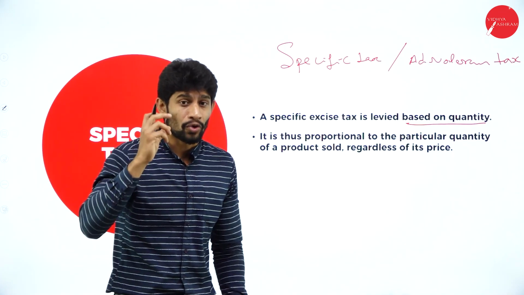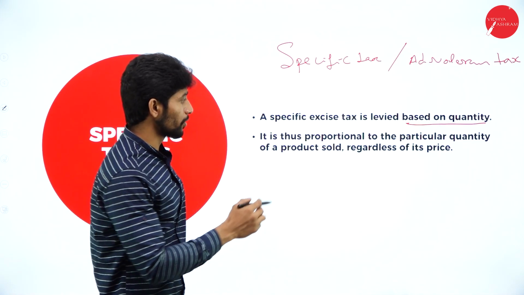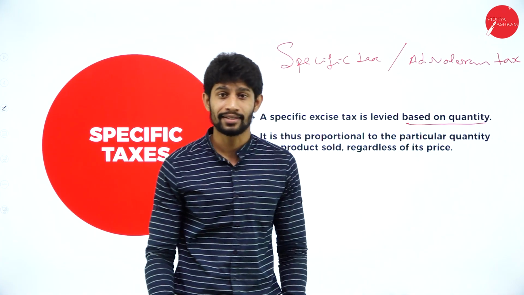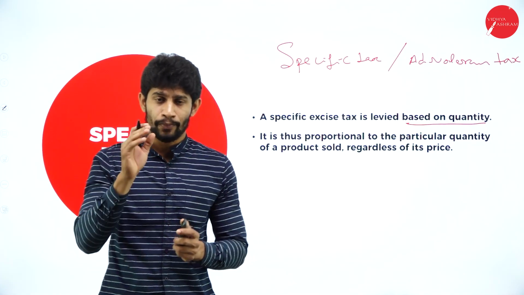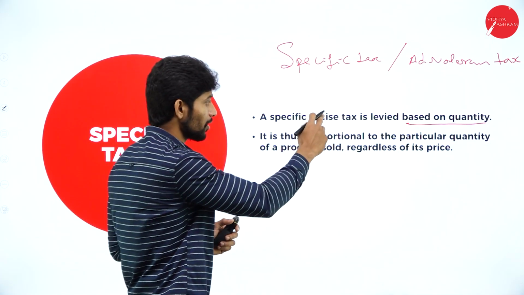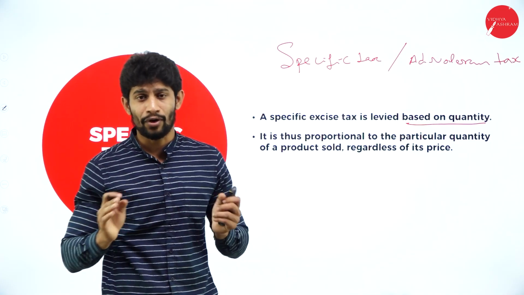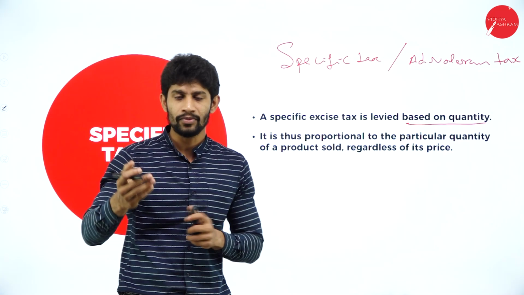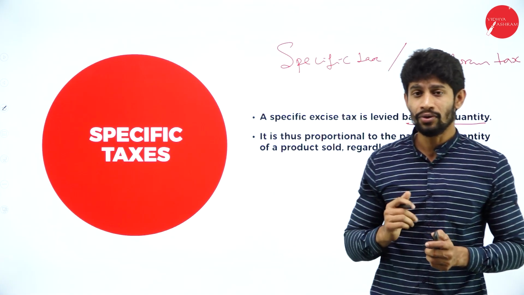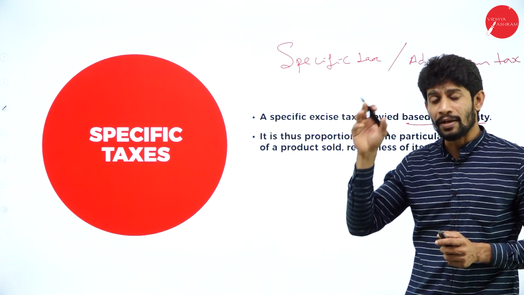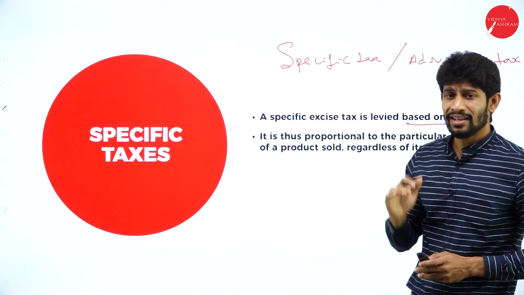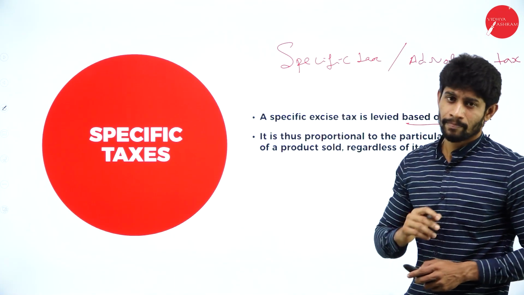It is thus proportional to the particular quantity of a product sold regardless of its price. If they are imposing specific duty, they impose the duty based on the quantity, not on the price of the product. Whatever the price is, they never look into the price of the product. Instead, based on the number of quantities sold, they impose the tax. If they are imposing the tax based on quantity, then it is called specific duty or specific taxes.